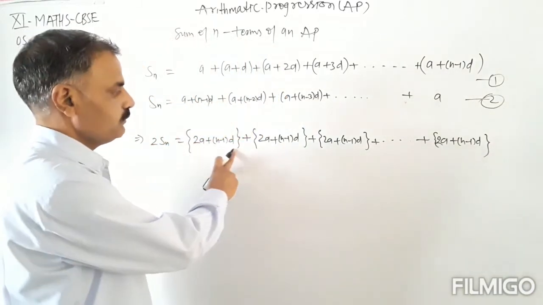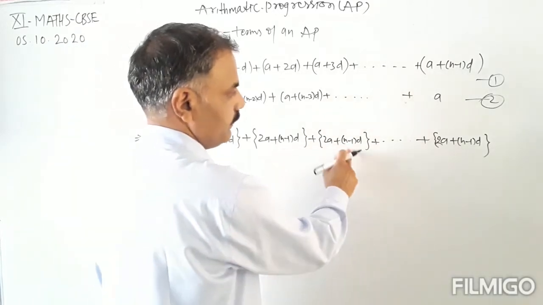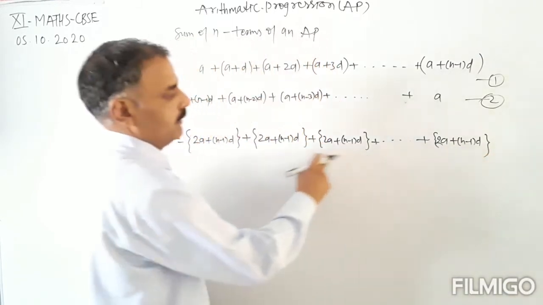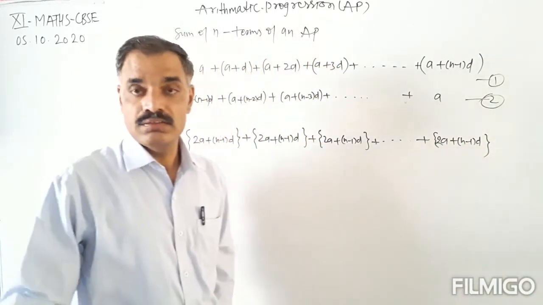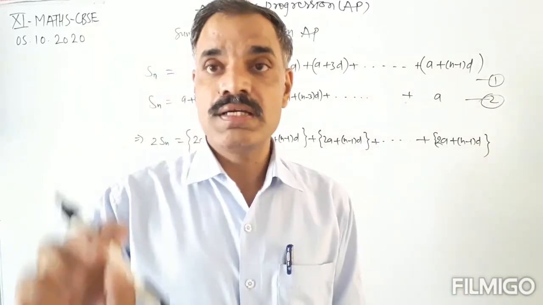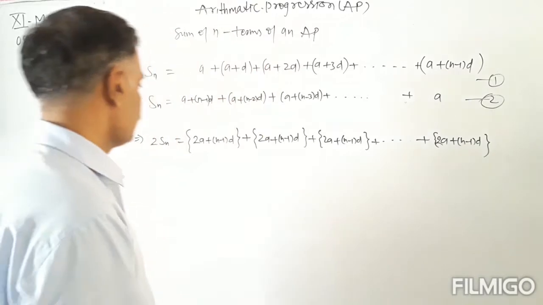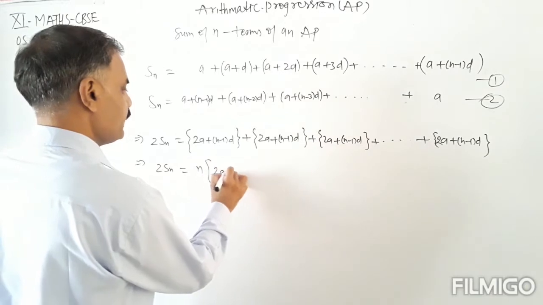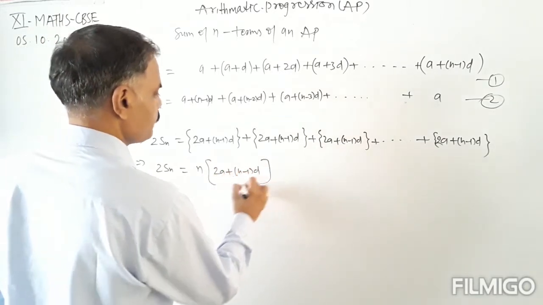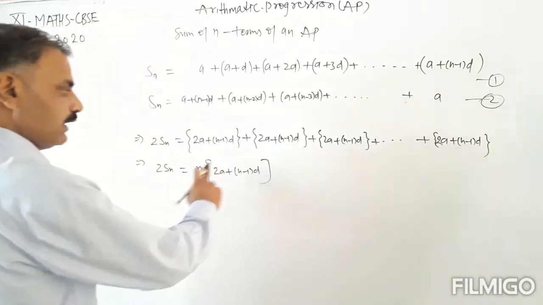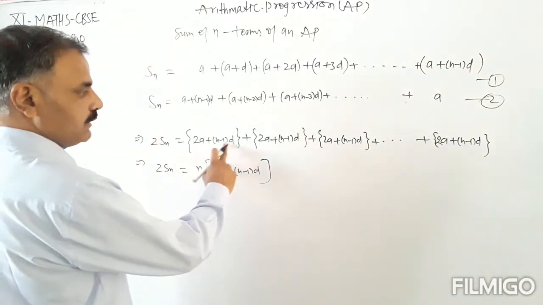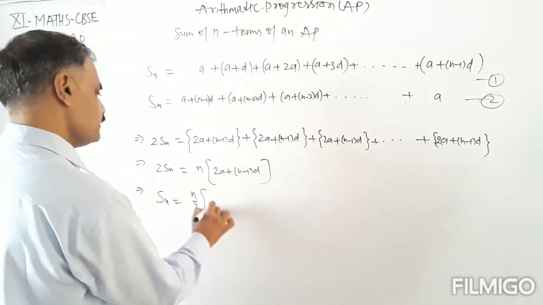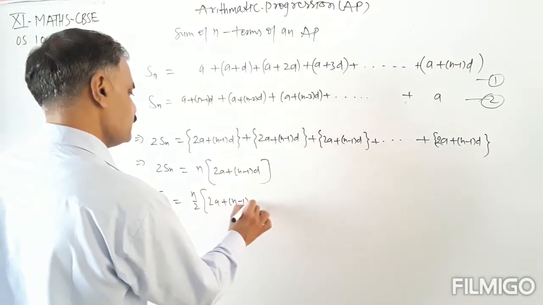2a plus (n minus 1) into d, 2a plus (n minus 1) into d, and the last term is also 2a plus (n minus 1) into d. And these are total n terms, as we are adding n terms of the AP. So 2 into Sn equals n into (2a plus (n minus 1) into d). We are adding n terms, so n multiplied by (2a plus (n minus 1) into d). So Sn equals n by 2 into (2a plus (n minus 1) into d).